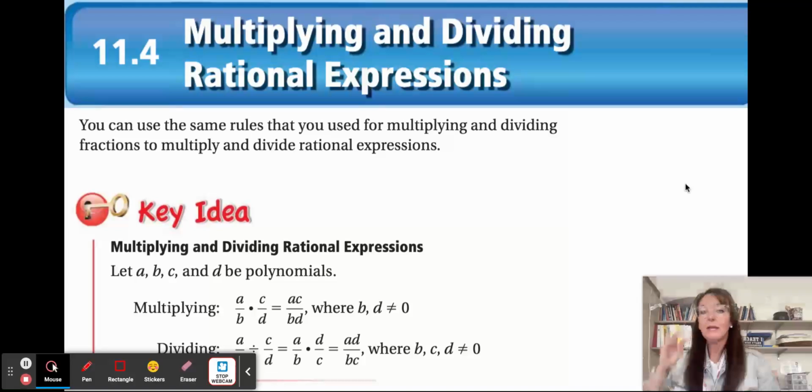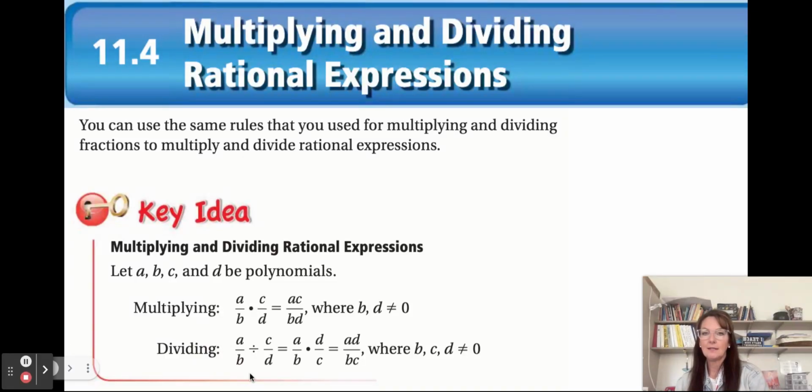Okay, here we are in lesson 11.4, multiplying and dividing. So you can use the same rules that you use for multiplication and dividing of fractions to multiply and divide the rational expressions.